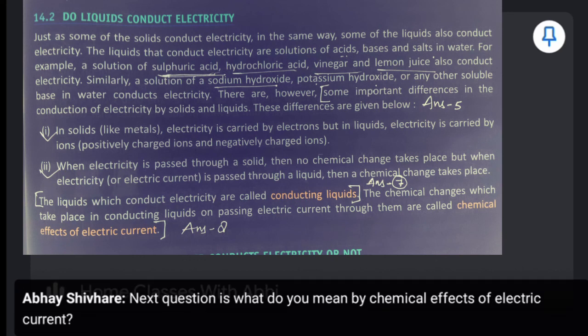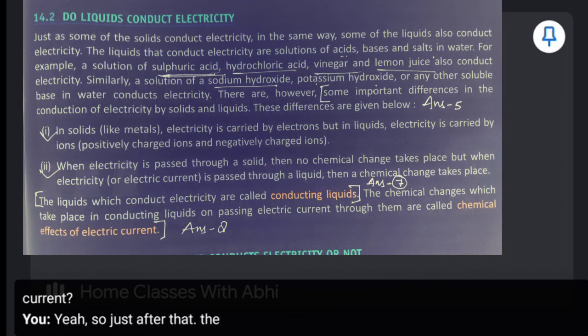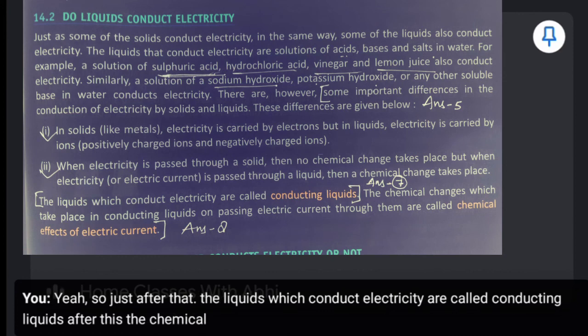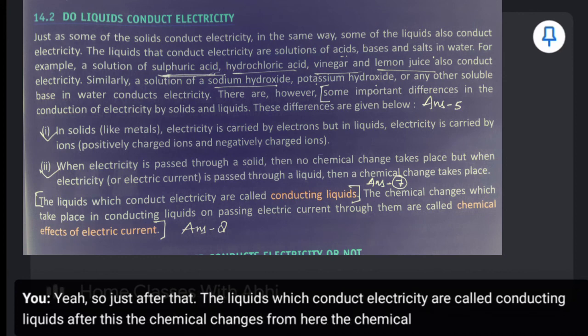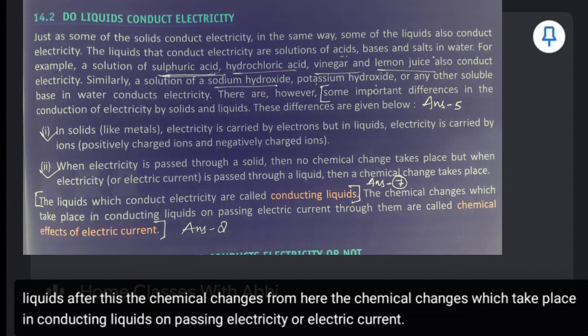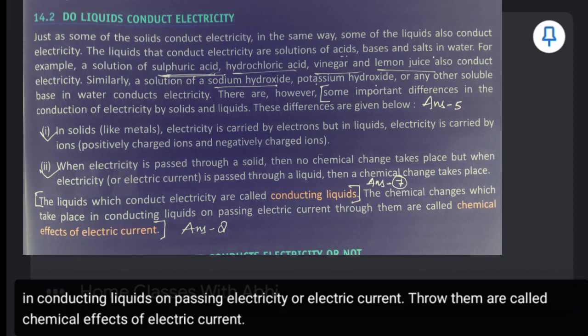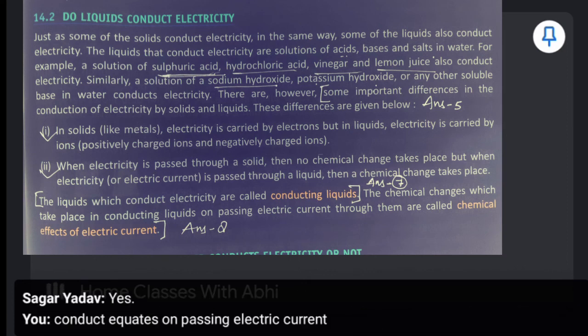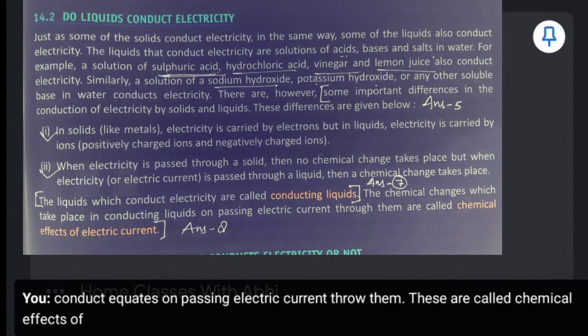Yeah. So just after that, the liquids which conduct electricity are called conducting liquids. After this, the chemical changes from here. The chemical changes which take place in conducting liquids on passing electricity or electric current through them are called chemical effects of electric current. This is answer 8. Did you get it? The chemical changes which take place in conducting liquids on passing electric current through them. These are called chemical effects of electric current. Next question.